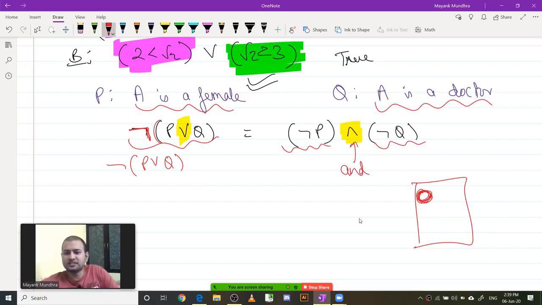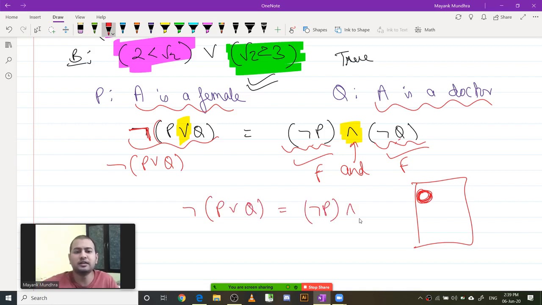First step: you check if I am a female, you get a false here, and you check if I am a doctor, you get a false here. If both things are false, then also you can reject it. So either you can check if I belong to the P or Q category or not, or you can individually check both the conditions. So this is De Morgan's laws. What you need to remember is that when you have the negation of P or Q, it becomes the negation of P and the negation of Q. For any statements P and Q, this is going to be true.